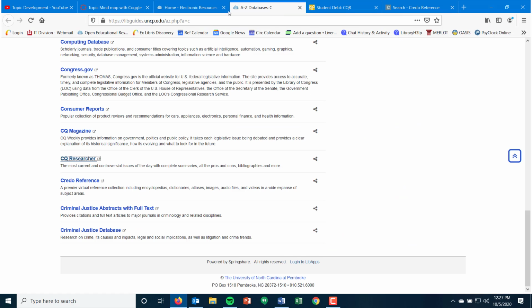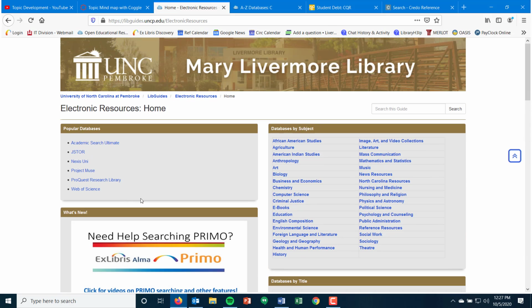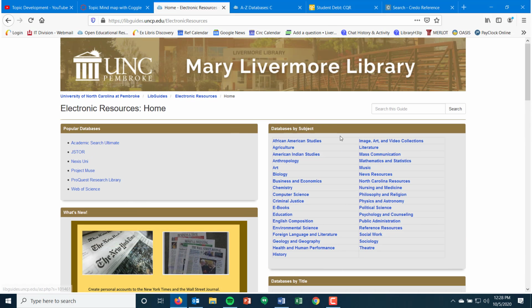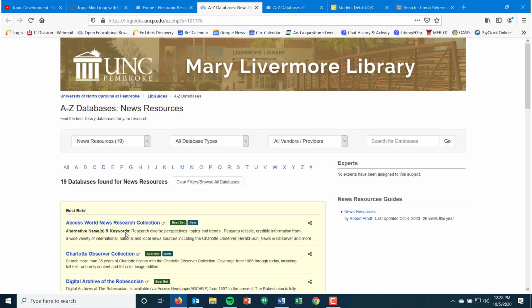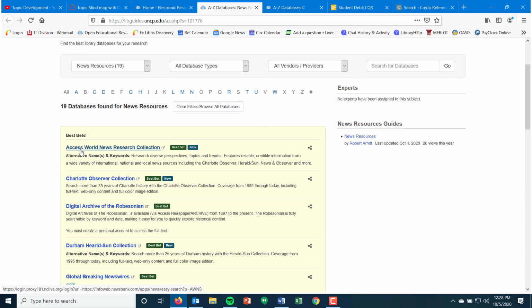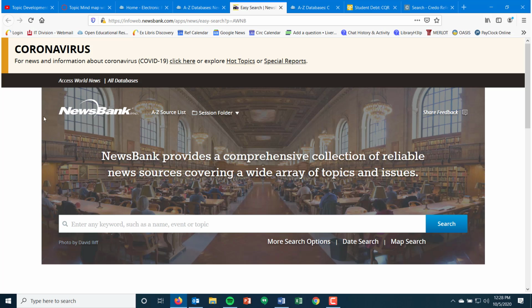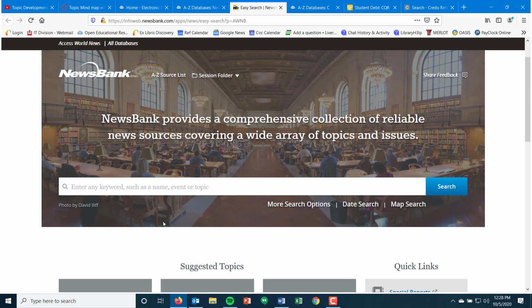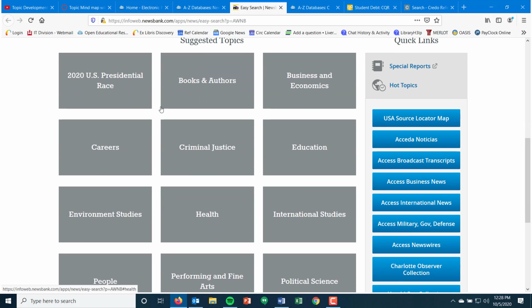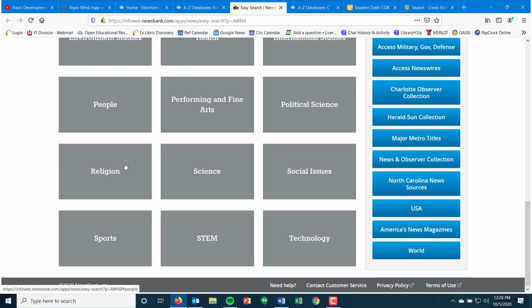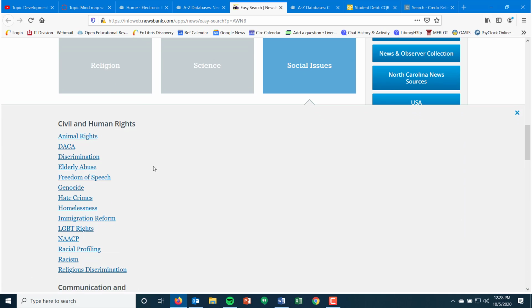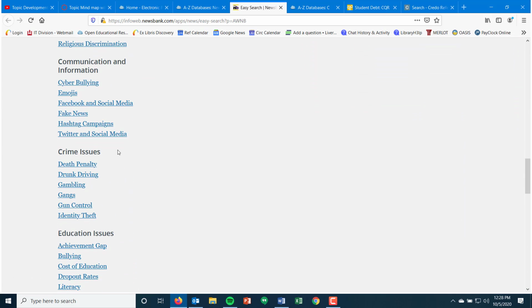Okay, coming back, leaving the CQ Researcher, going back to this electronic resources tab, one last place I want to show you for topic ideas is databases by subject. Go to news resources, so we're looking at newspapers. First one coming up, this Access World News Research Collection, comes out of the database NewsBank. We're going to skip this main search bar, and if you're looking at topics, scroll down, and it brings you topic ideas. If you want to talk about social issues, what might be some topic ideas for that?